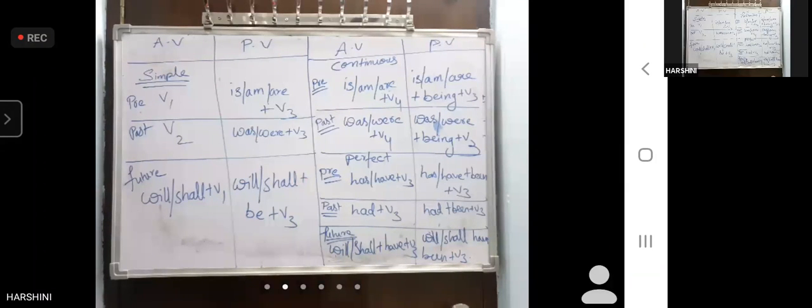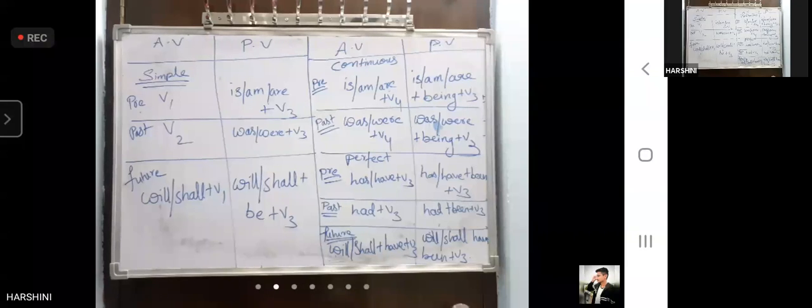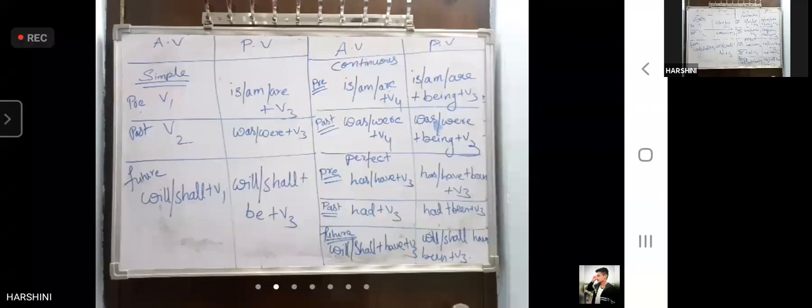Ma'am, the screen is a little unclear. Really? I'm not sure if others are facing the same issue. Is it clear now? Yes, ma'am. It became clear. If we click the downside box, it will come clear. Please click the box at the bottom so that it will be clear. Okay, ma'am. Fine. I also clicked it.